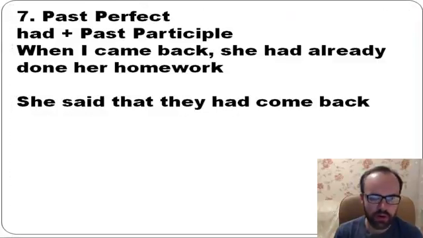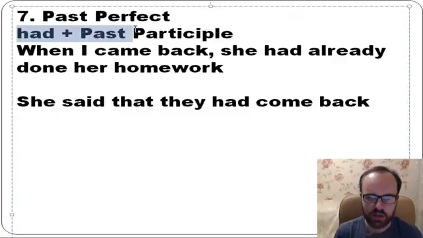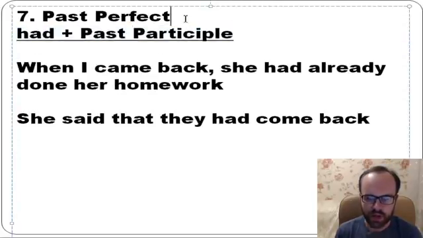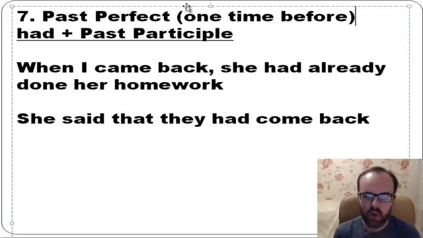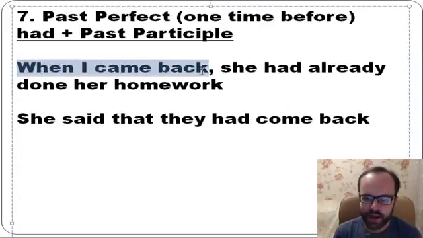Well, so what about past perfect? So it's had plus past participle, plus the third form. It's one tense, it's one time before. Look, so when I came back, she had already done her homework. Look, when I came back, but she did her homework earlier.